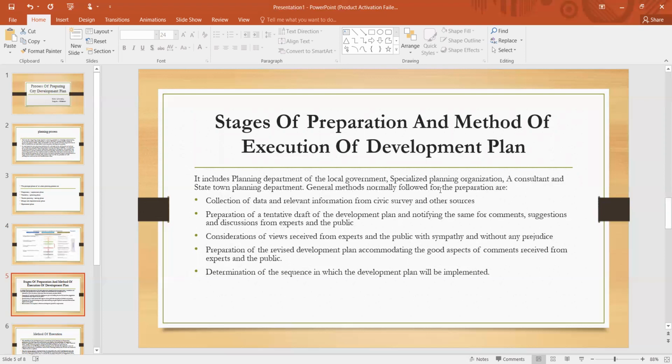General methods normally followed for the preparations are collection of data and relevant information from civic survey and other sources, preparation of tentative draft of the development plan and notifying the same for comments, suggestions and discussions from experts and the public, consideration of views received from experts and the public with sympathy and without any prejudice, preparation of the revised development plan, accommodation of the good aspects of comments received from experts and the public, and determination of the sequence in which the development plan will be implemented.